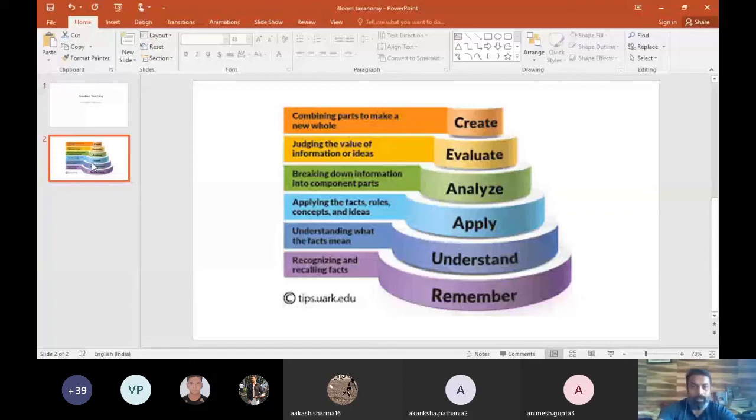But how will you provide an opportunity to apply more than one experience or more than one skill till the time you have not made the child understand different types of skills, different types of conditions? And how will a child understand different types of conditions, different types of skills till the time you have not provided information about various types of skills?